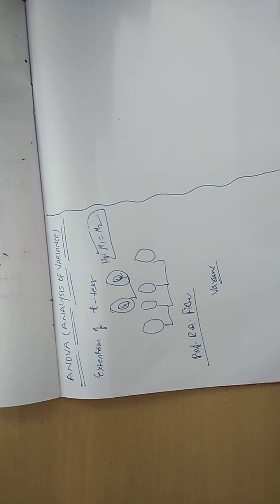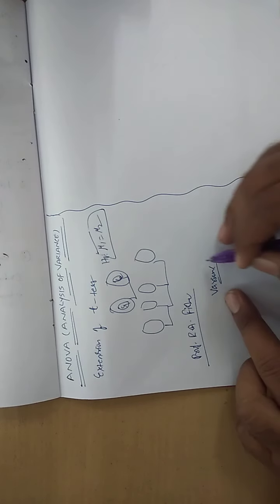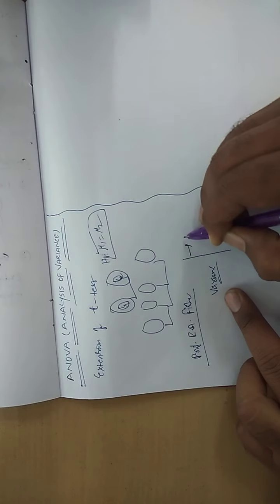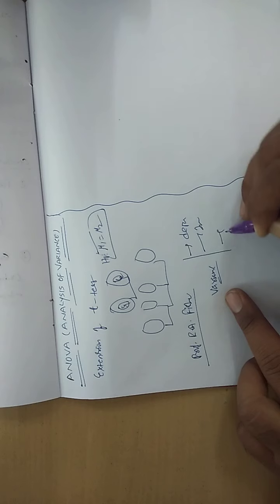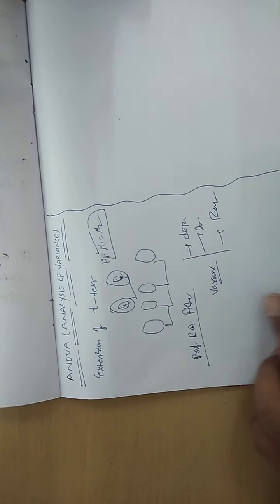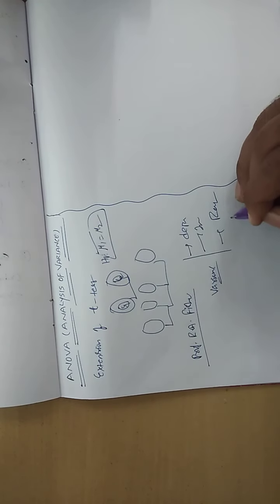That's why under ANOVA you calculate various types of variances, which are dependent type, independent type, and random causes. These random causes are also known as errors.